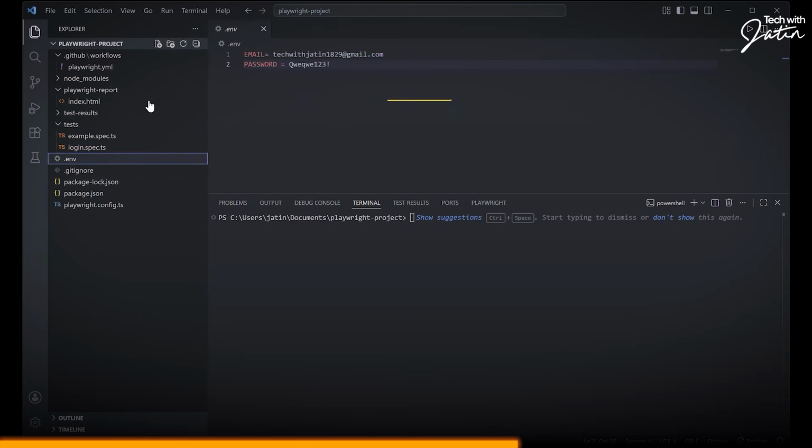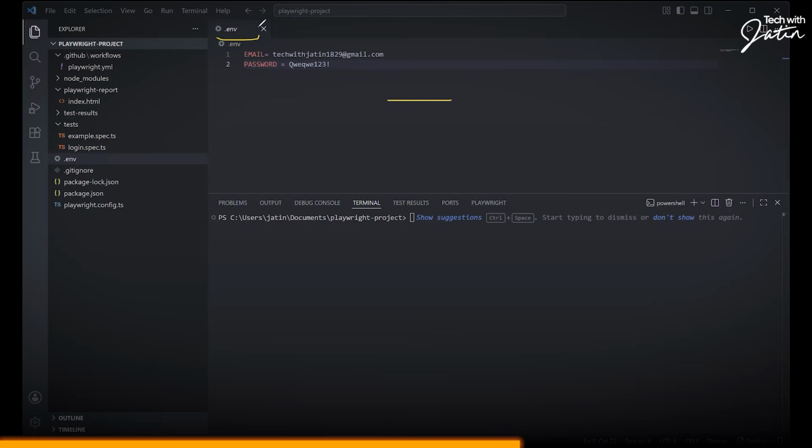Now, what is the .env file? It's similar to your properties file. In fact, even in your Selenium, not in the Selenium WebDriver, but in the REST Assured, I have used this .env file to store the environment related values.